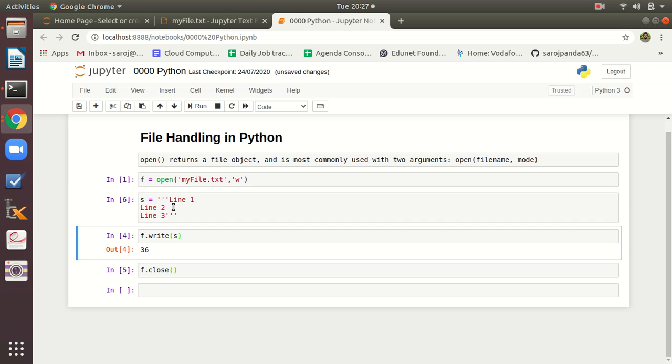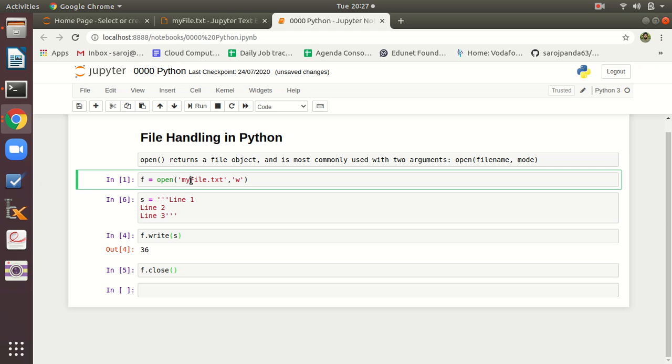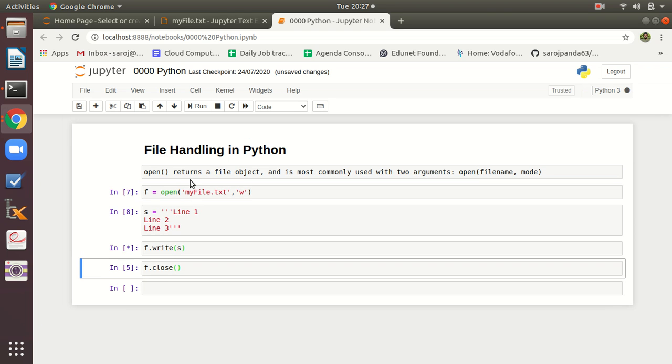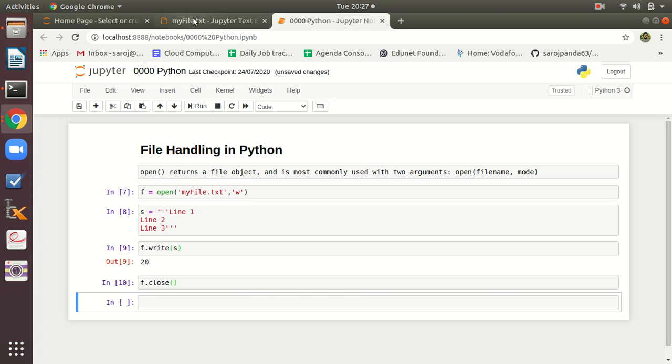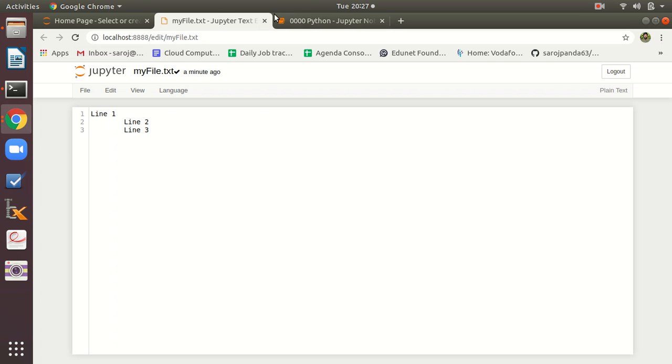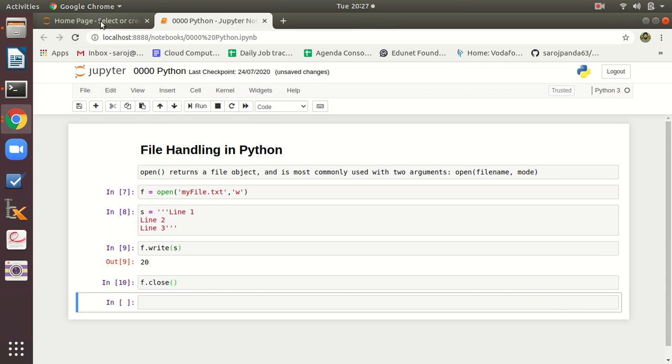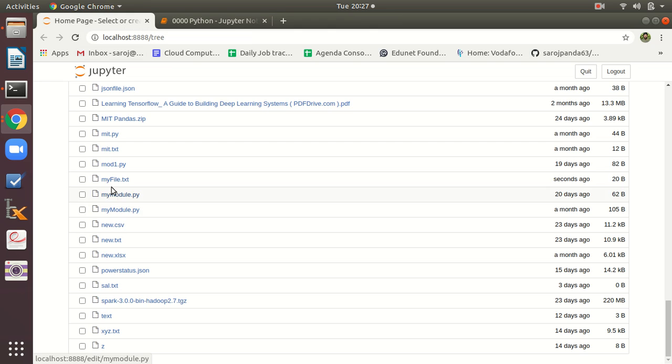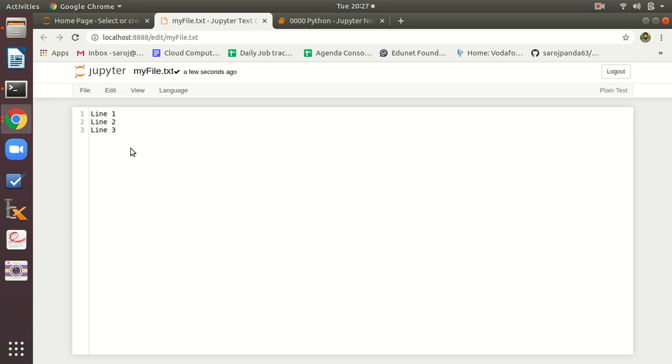Now you can see I am executing the code again. Okay, now you can see everything is okay. Done with this. So this way you can write any string inside a file.